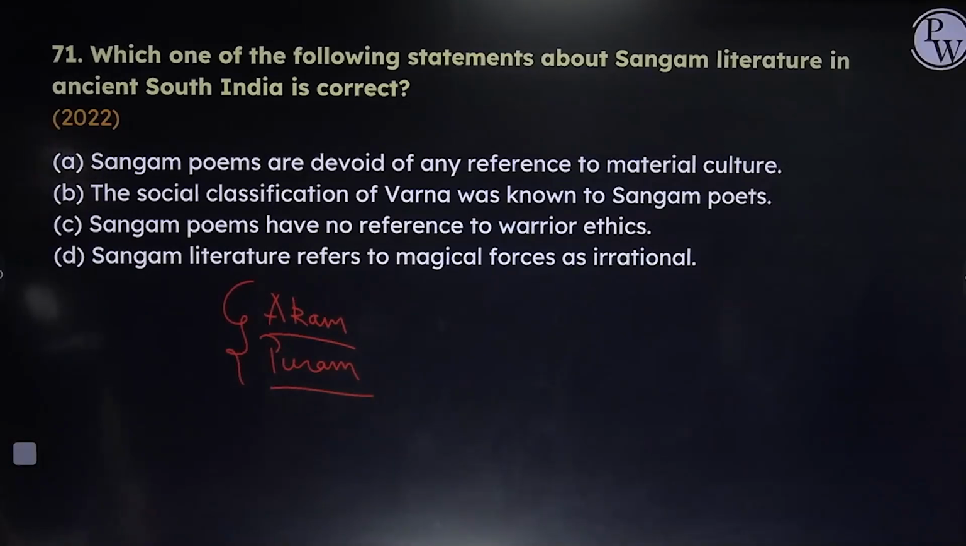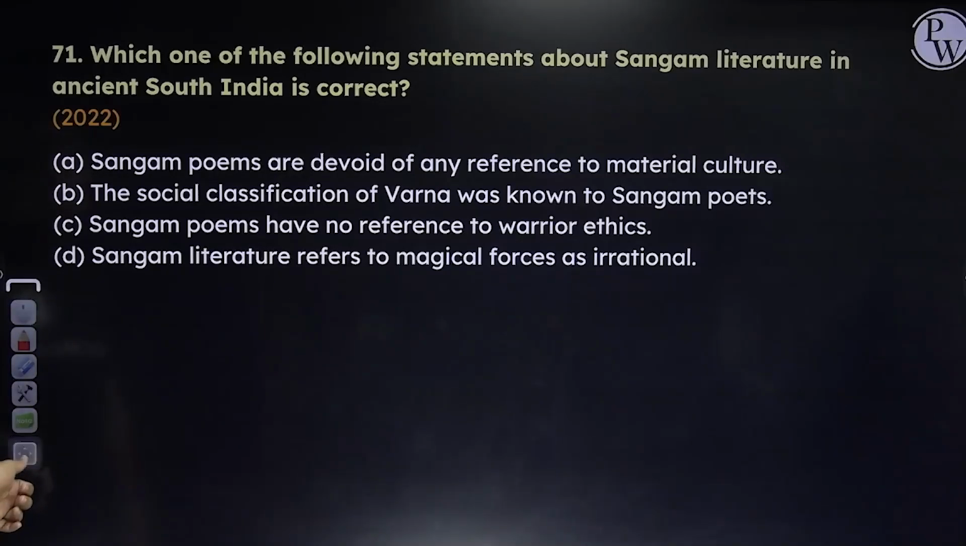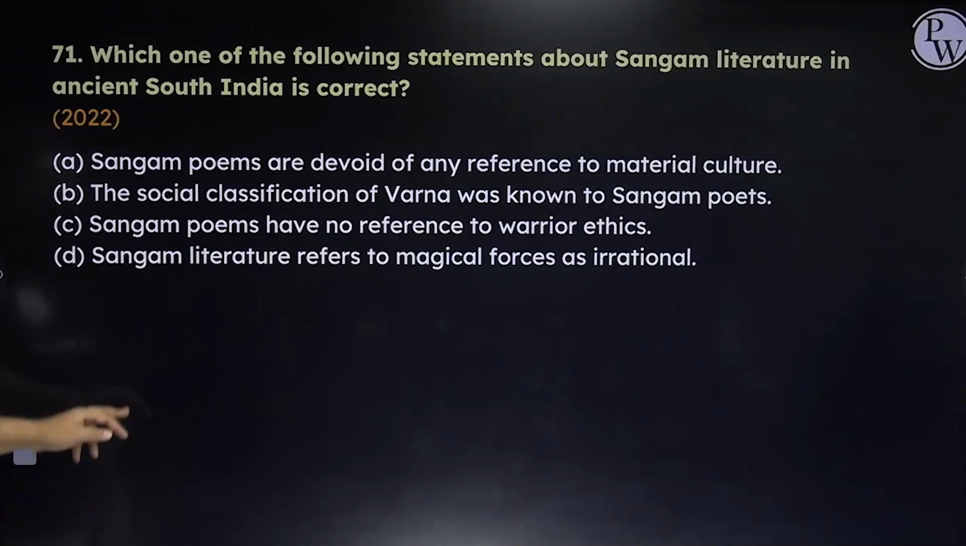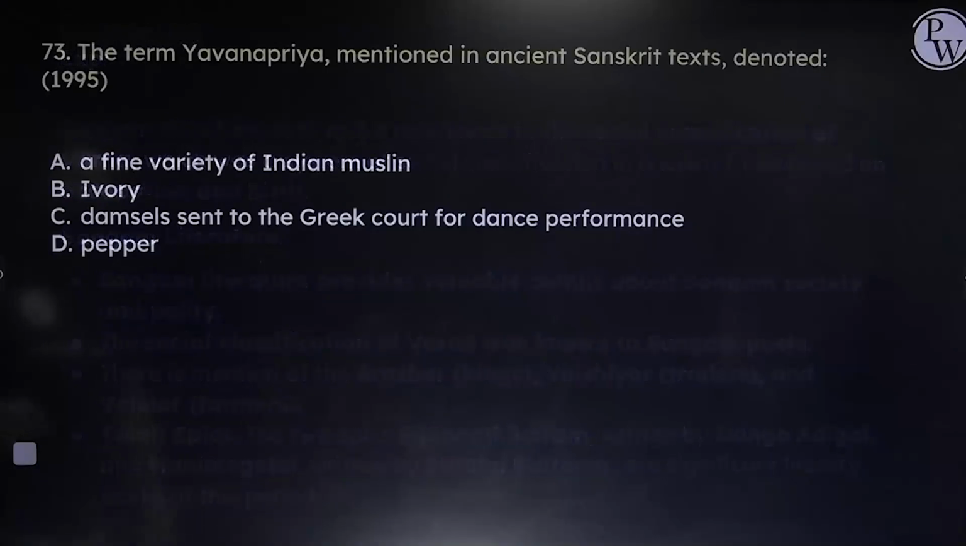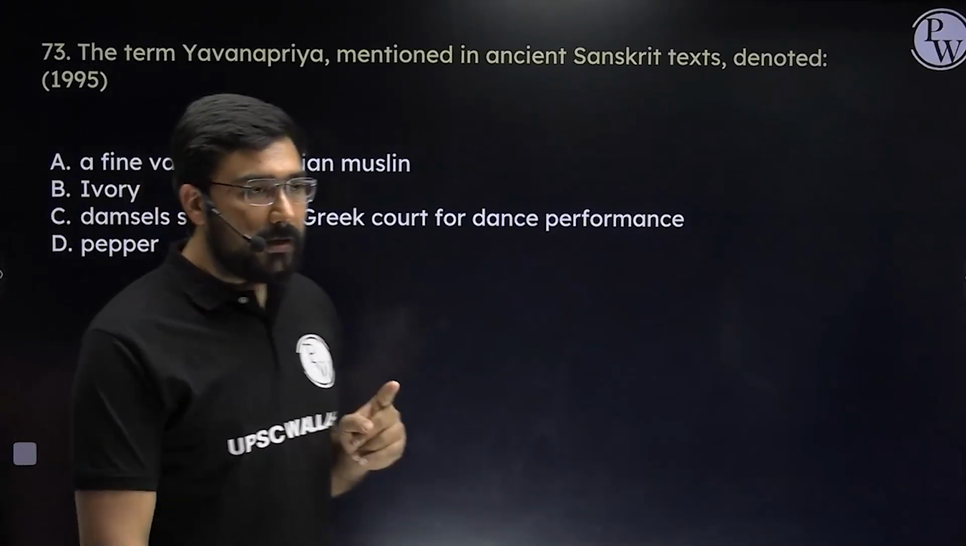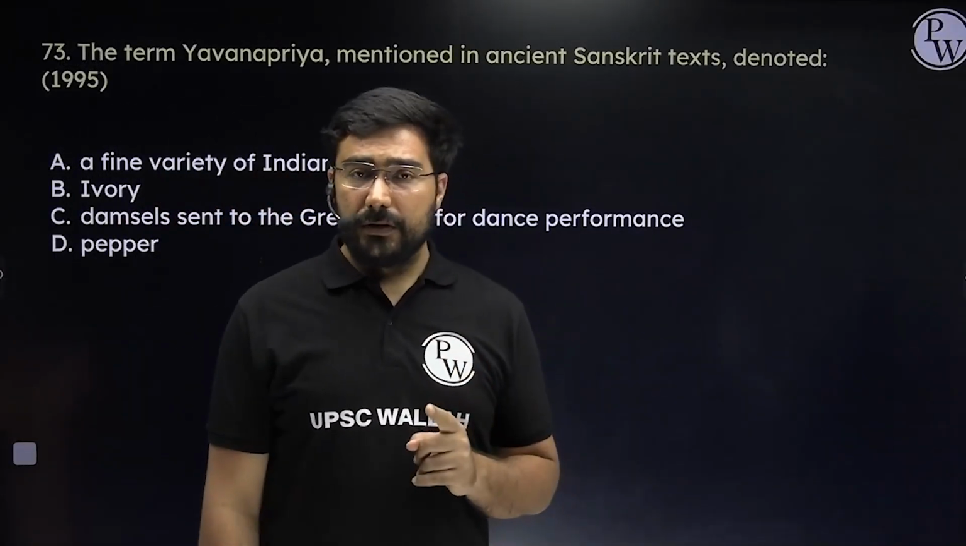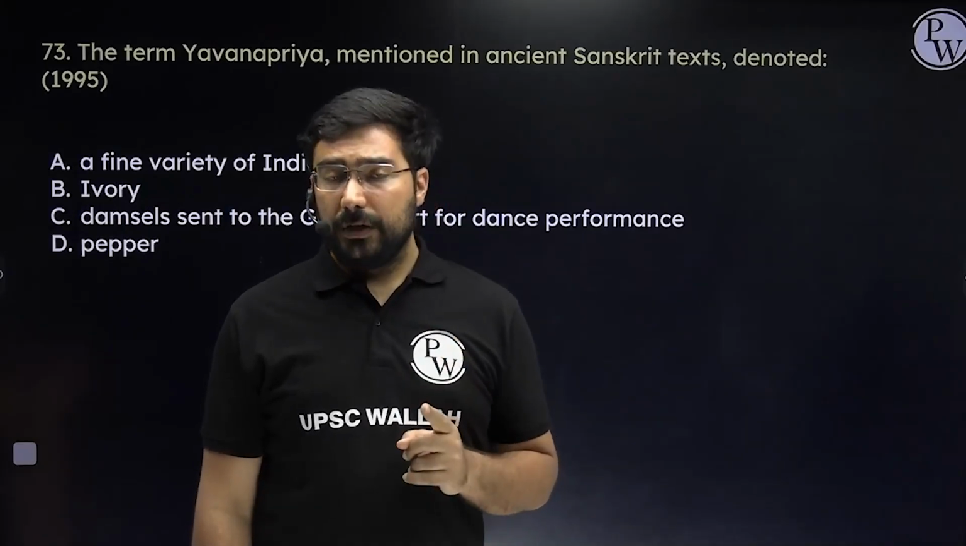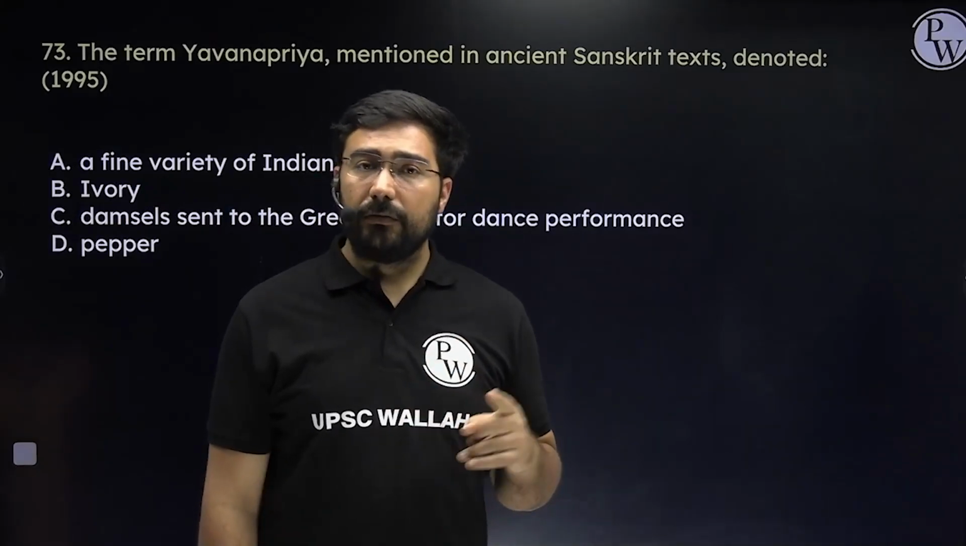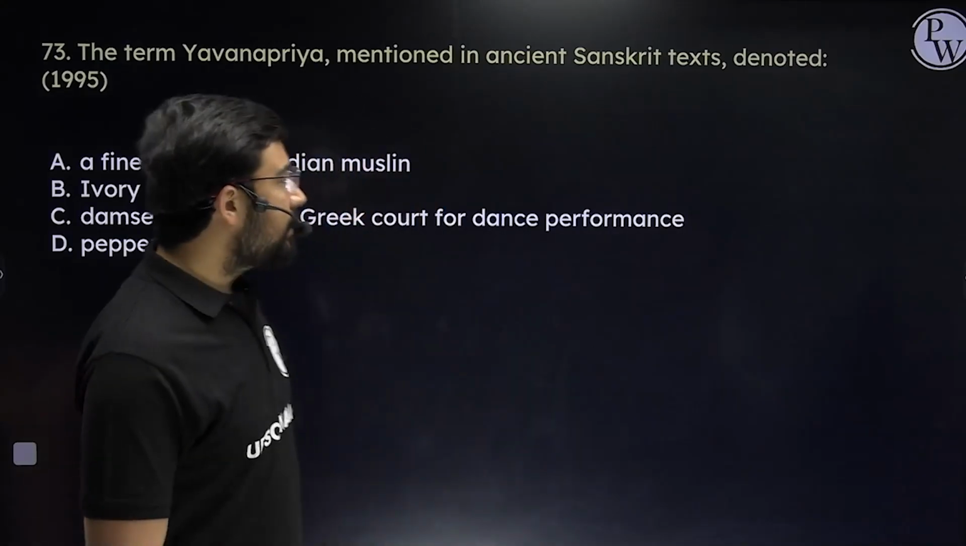Sangam literature refers to magical forces as irrational? No, that is incorrect. They used to consider that as relatively rational. Many people used to do that. Answer will become B. They were aware of the Varna system, but the society was not divided along the Varnas. There was a classification system given in Tolkappiyam, a book of grammar on Tamil, which has given their social stratification.